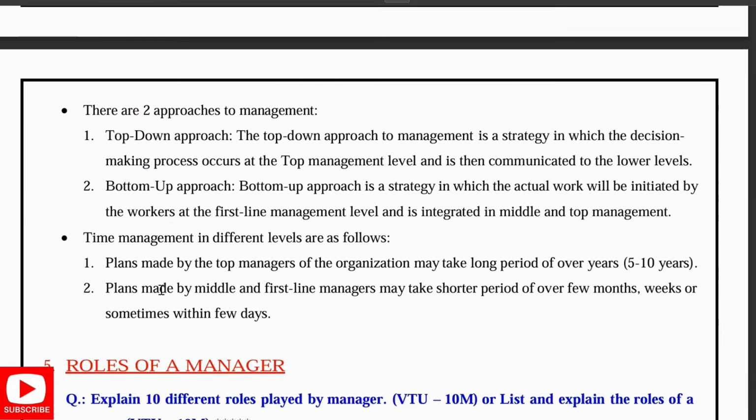There are two approaches for a management. One is top-down approach and the other is bottom-up approach. Top-down is nothing but it's a strategy in which the decision-making process occurs at the top level and then it is communicated to lower levels. But bottom-up is nothing but it is initiated by the workers in the first line of the management and then it is integrated with the middle and the top management.